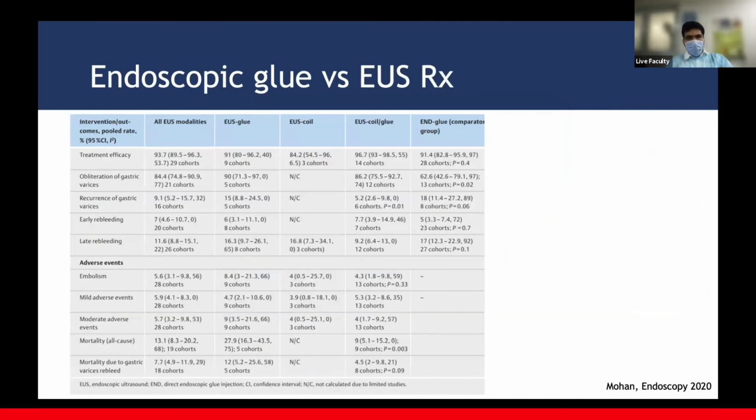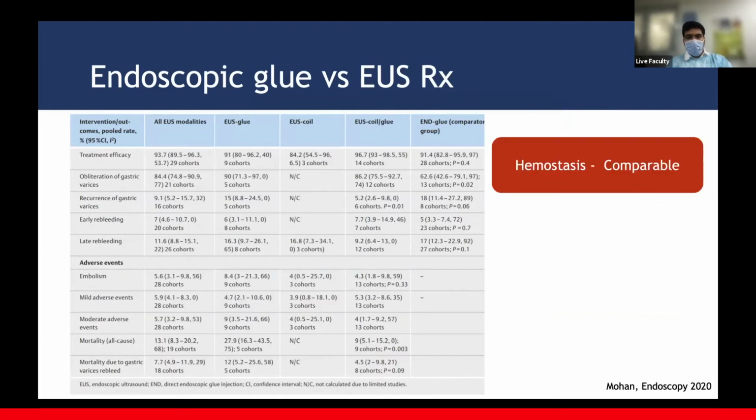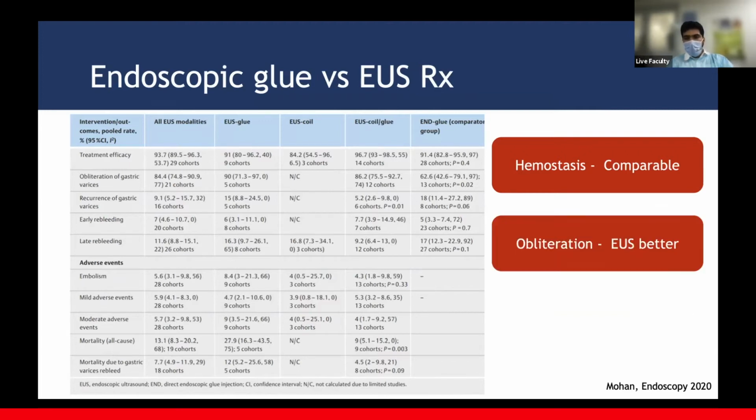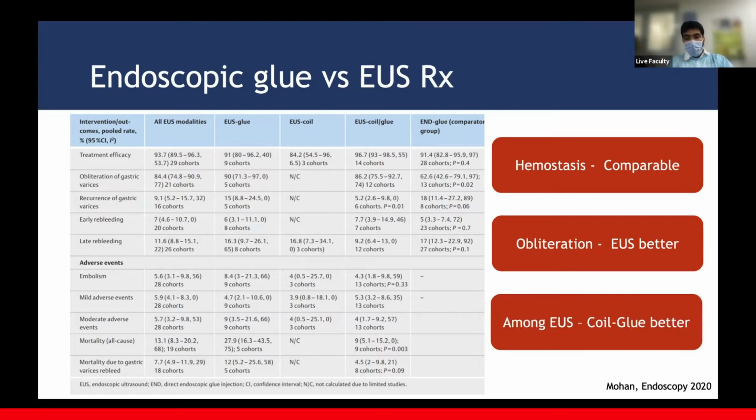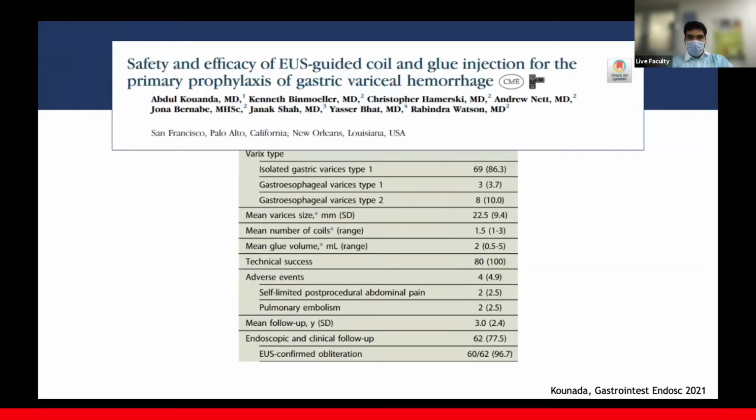So to summarize the evidence on direct glue versus EUS plus coil, this is a busy slide, so I'll just summarize. The hemostasis rates are comparable. The obliteration rates, EUS seems to be doing better. And among EUS related techniques, maybe coil glue combination is better than others. That said, the evidence is scant, sparse, and not always comparable, as it has evolved over a long amount of time. So we need better head-to-head trials.